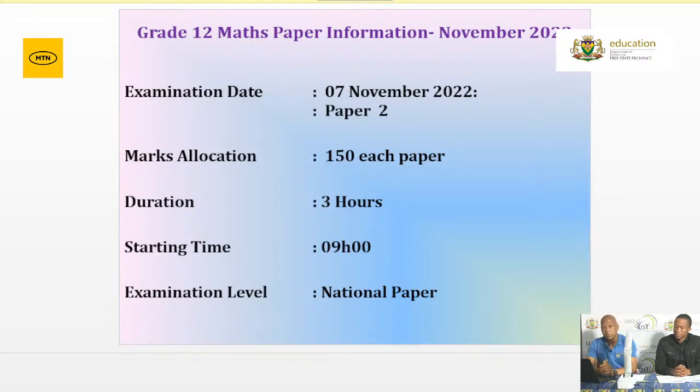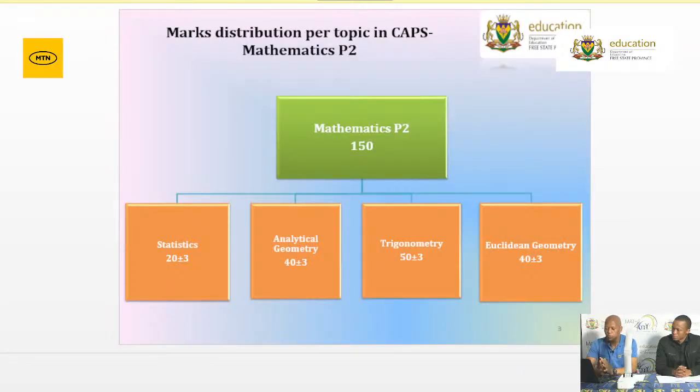We are going to look at the mark distributions of paper 2 per topic. You will be writing paper 2, which is out of 150 marks. Remember, in paper 2 we've got 4 topics. It's statistics, which contributes plus or minus 20 marks, and analytical geometry, which is plus or minus 40 marks. We've got trigonometry, which is plus or minus 50 marks, as well as Euclidean geometry, which is plus or minus 40 marks.